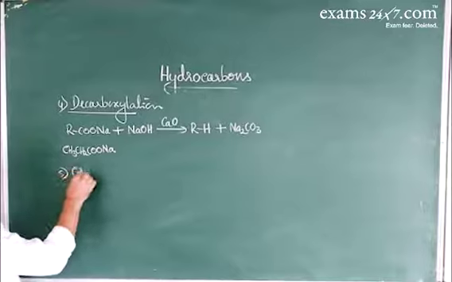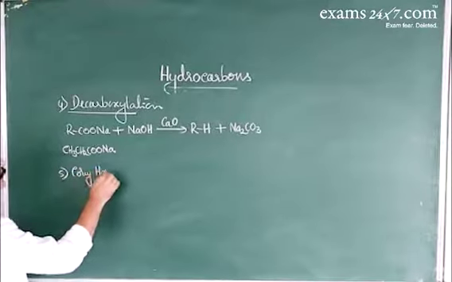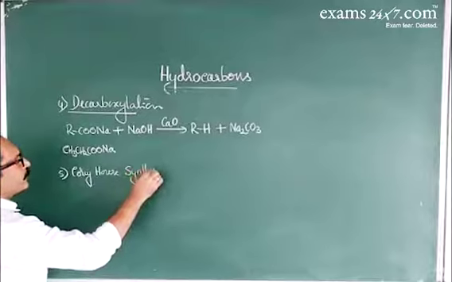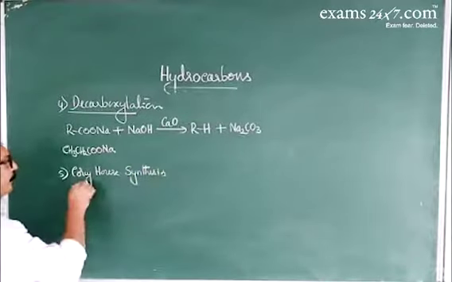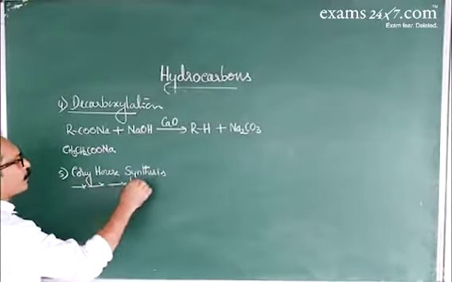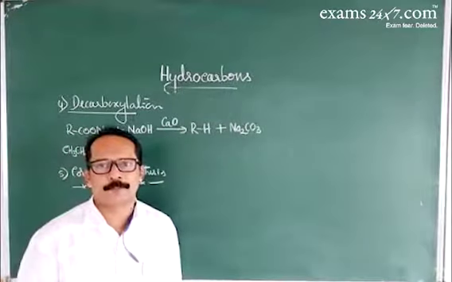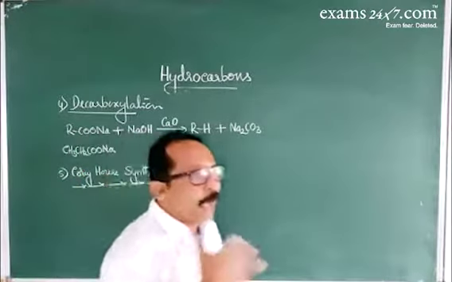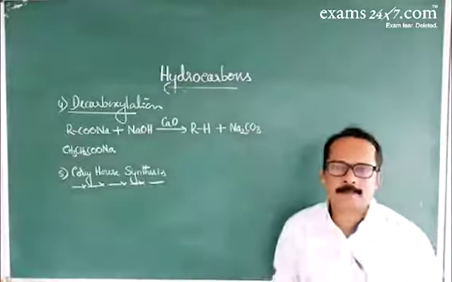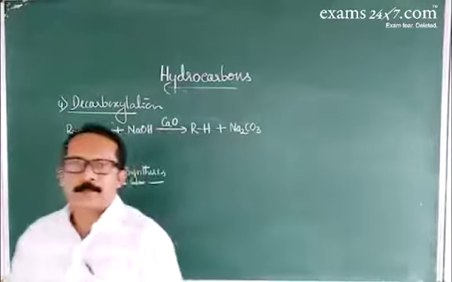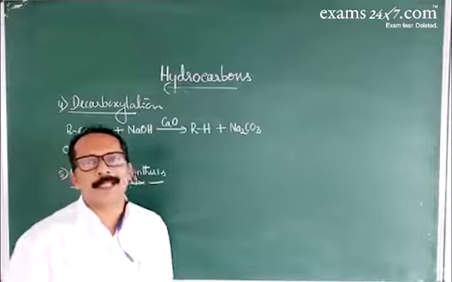The next method is also a very important method. It is called the Corey-House synthesis. This method is used to prepare alkanes having an odd number of carbon atoms as well as an even number of carbon atoms. In this method, a haloalkane is treated with dialkyl lithium cuprate. It gives a higher alkane.